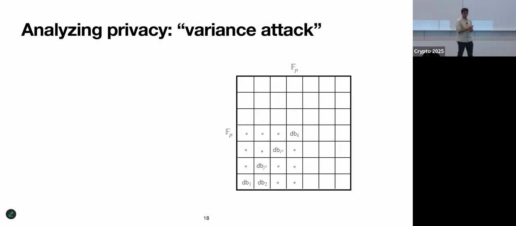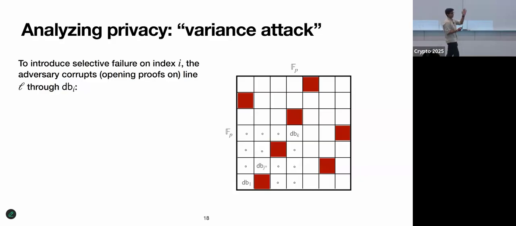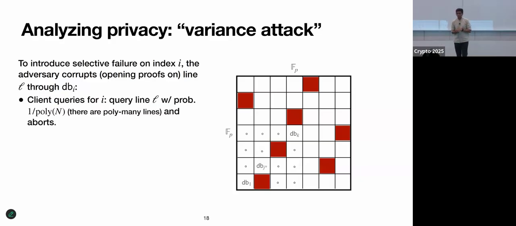Unfortunately, it turns out there's an attack. And what happens here is that if the server wants to induce a selective failure when you're trying to decode for I, it'll pick some line through I and corrupt all of the points on that line. Okay. This is still only a sub-constant fraction because this line is square root many points, right? But unfortunately, when the client queries for I, it will query this line with some non-negligible probability. There's only so many lines which pass through I, and this line will be picked with 1 over poly probability.